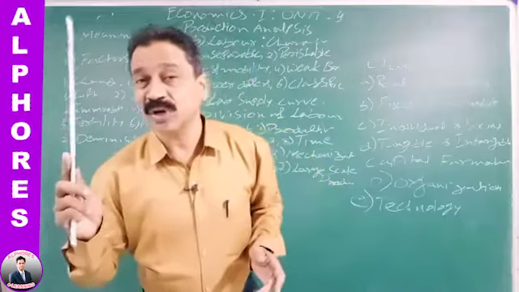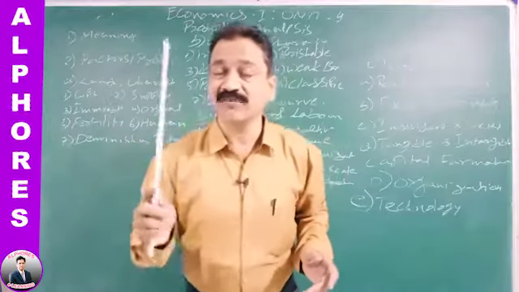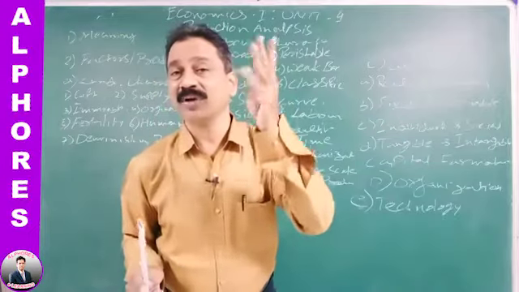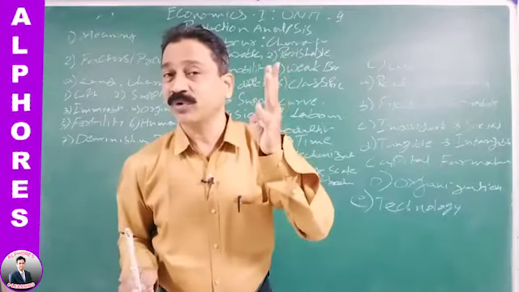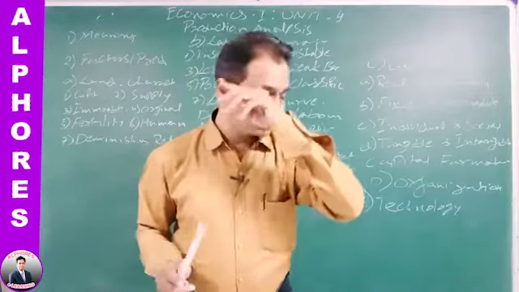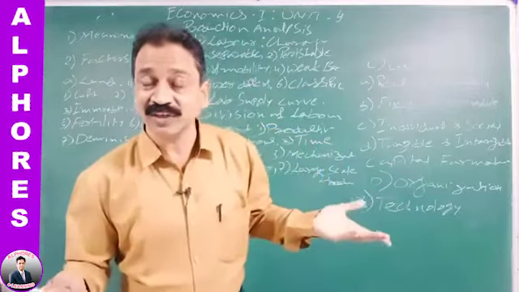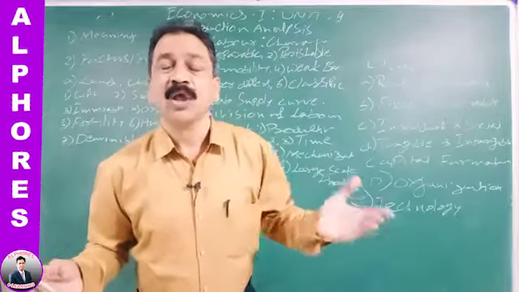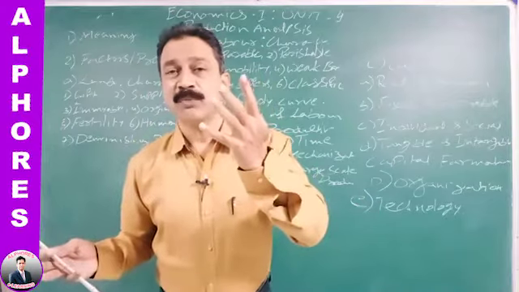In the first chapter itself, in the first lesson itself, I told you there are 4 factors of production: land, labor, capital and organization. But this time I am going to add one more, that is technology. Nowadays this world is a technological world, a tech world. These 4 are supported by technology.